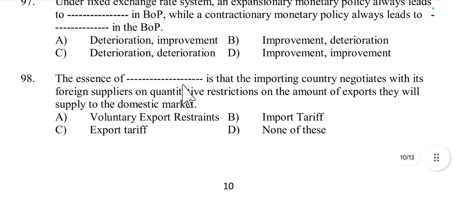Then question number 98. The essence of dash is that the importing country negotiates with its foreign suppliers on the quantitative restrictions on the amount of exports they will supply to the domestic market. It is called voluntary export restraint, import tariff or export tariff. It is called voluntary export restraint or VER model.